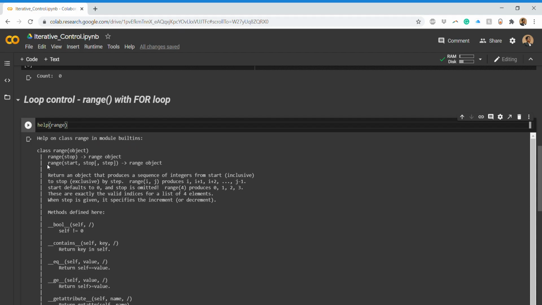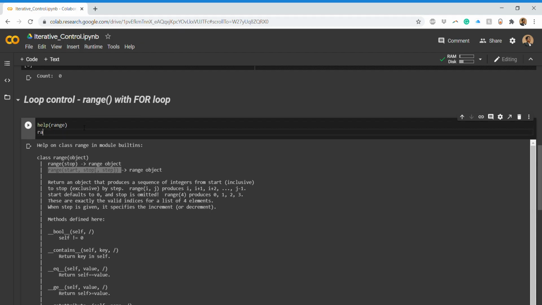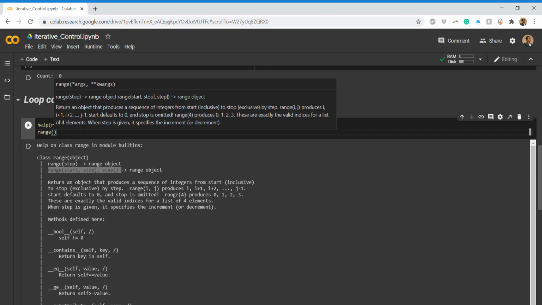So this is basically a function, and you need to remember this is the main syntax. It has some start index, some stop index, and then some step parameter. So range basically takes three parameters. Something will come here, something here, something here. What comes first is the start, second comes the stop, and third comes the step.